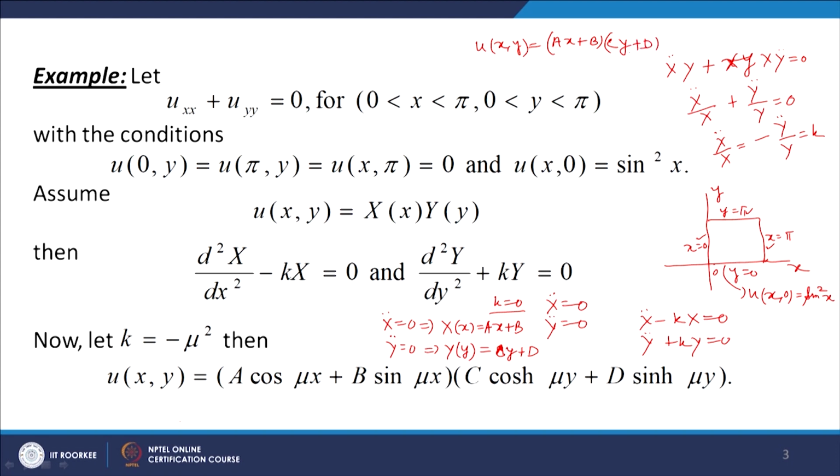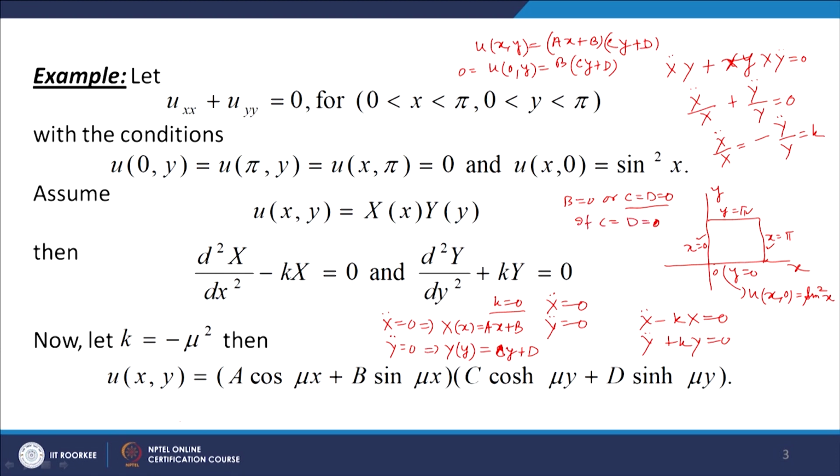Now let us use the boundary conditions. When x is 0, u(0,y) equal to 0. So u(0,y) equal to b times (cy plus d). u(0,y) equal to 0 gives b equal to 0 or c equal to d equal to 0.